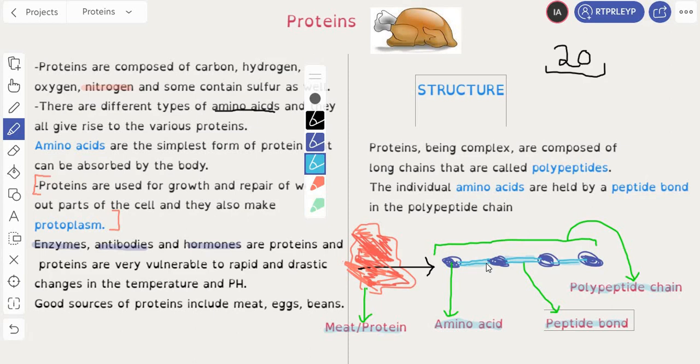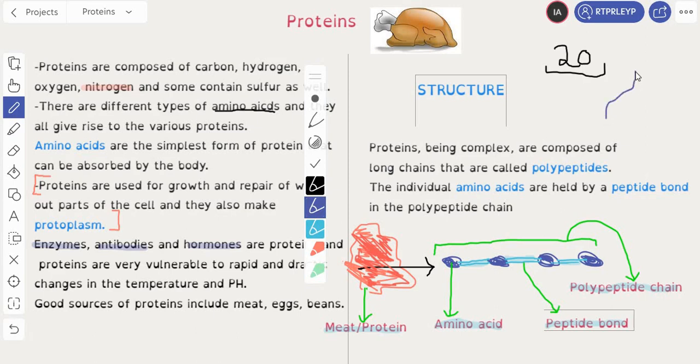So just to summarize, your amino acids are held together by a peptide bond, and this entire chain of amino acids held by a peptide bond is called a polypeptide chain. And what this polypeptide chain does is that this is how, just look at the screen, your polypeptide chain would look like. Several of them combine together like this, or swirl around one another like this in a very complex and three-dimensional structure. It's a very complex diagram which is impossible to draw, but this is just a demonstration. Something like this, like threads, and then in this particular form, it can be found in your meat.